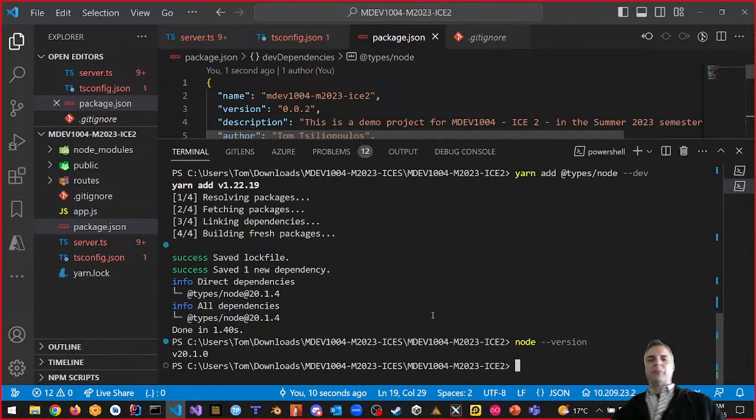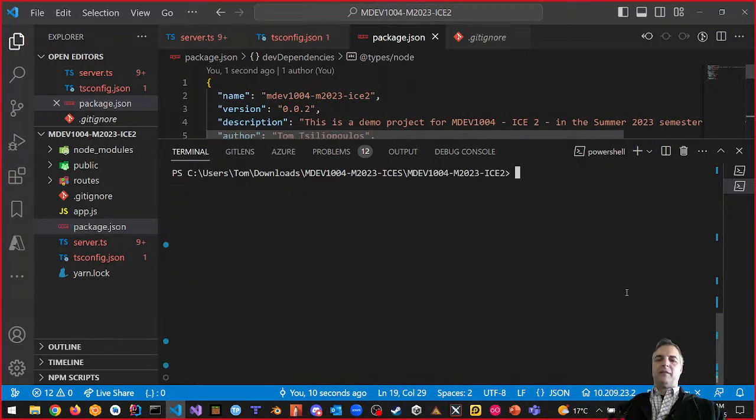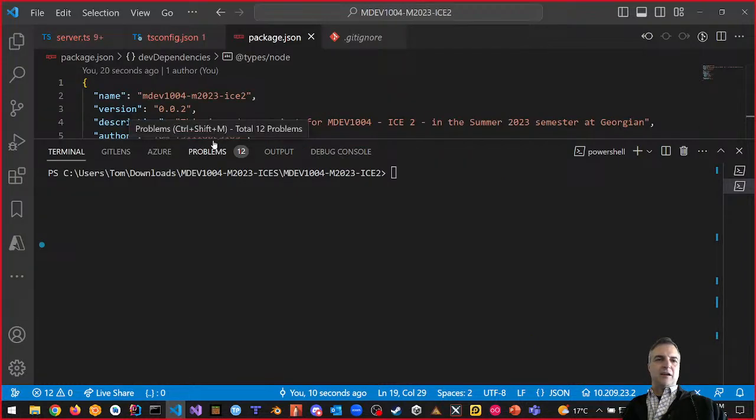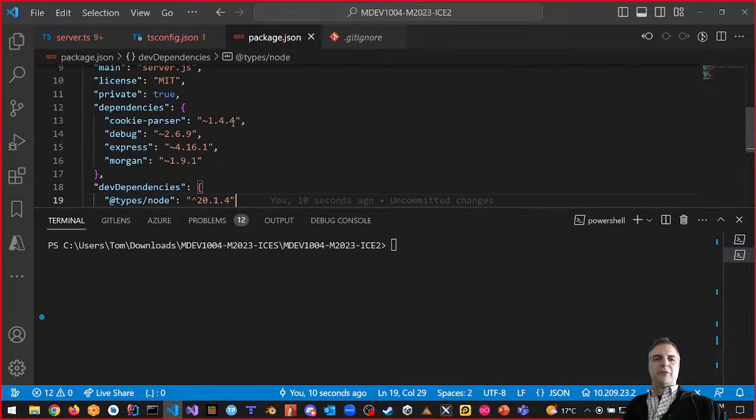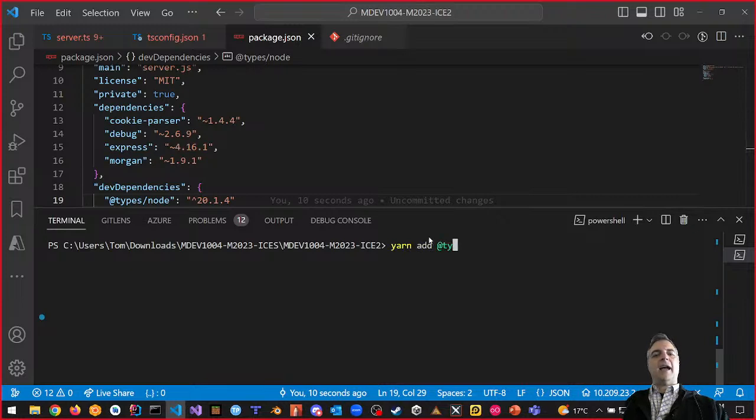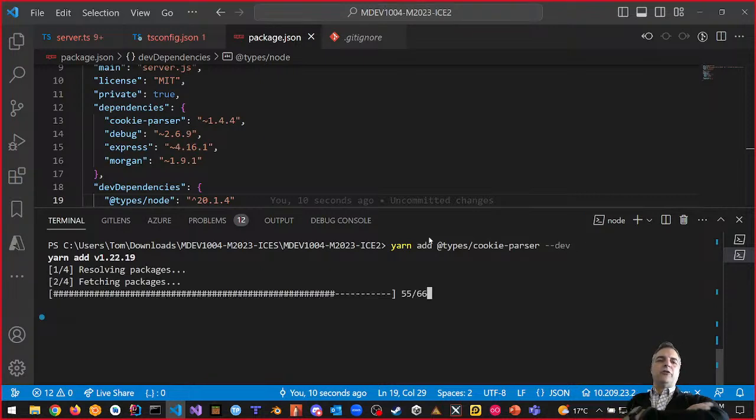But now we're going to notice a problem, right? A big problem. I want to do the same thing, and let's bring this down so you can see the problem, right? Cookie parser is 1.44. Okay, let's go yarn add at types, and I want to do cookie dash parser, right? Minus dev. What version did I pull down?